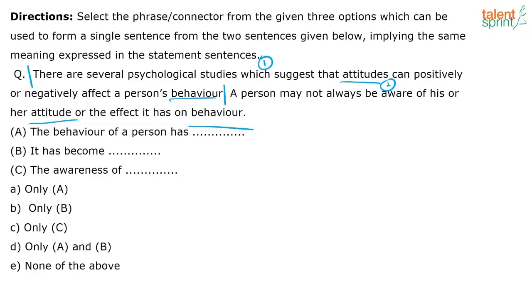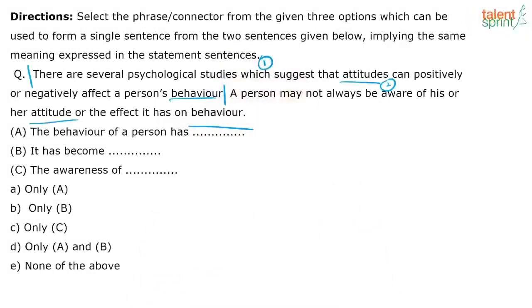Let's go point by point. When I club these two sentences, let's start with option A. Option A says, the behavior of a person has. So what is the context? I'm sure you understood the meaning. There are several psychological studies which suggest that attitudes can positively or negatively affect a person's behavior. Basically, it's saying some psychological studies have told us that the behavior you display, the result of your action, is caused by the attitude you have. If you have a positive attitude, your behavior will be positive. If you have a negative attitude, your behavior will be negative. That's what the context is saying.